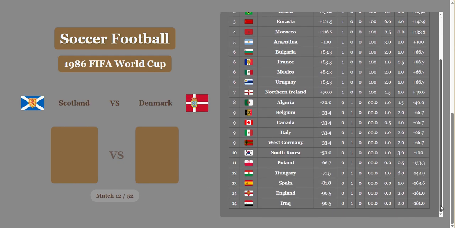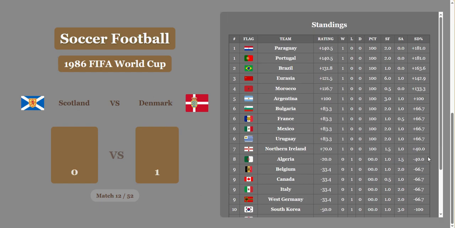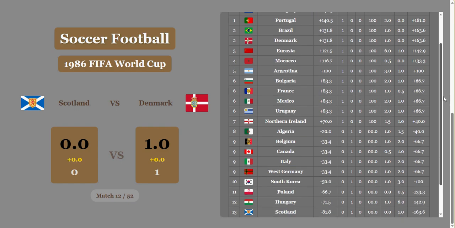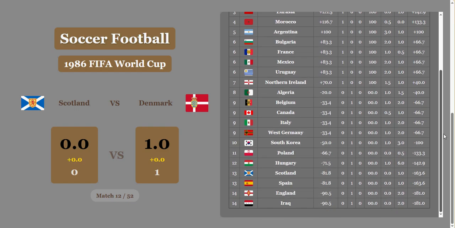Next game, Scotland versus Denmark. Denmark wins 0-1. There's no difference on the economics. So Denmark is going to be tied in 2nd with Brazil, and Scotland will be down in 13th with Spain.